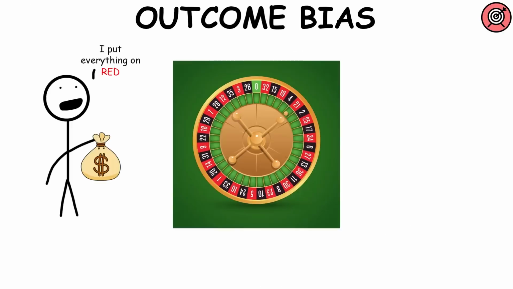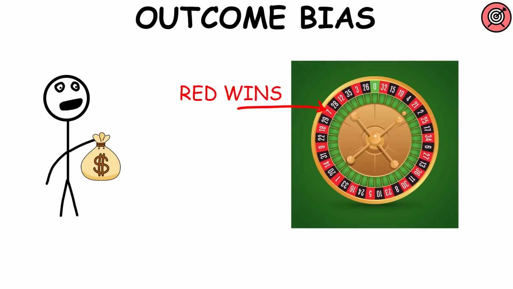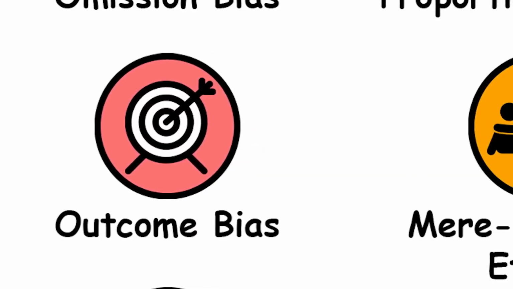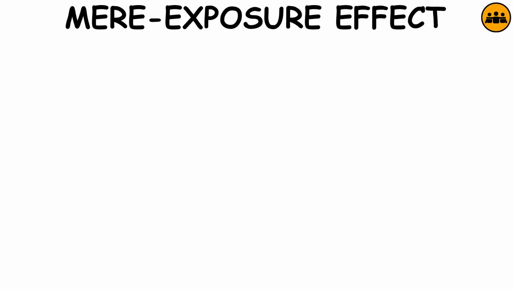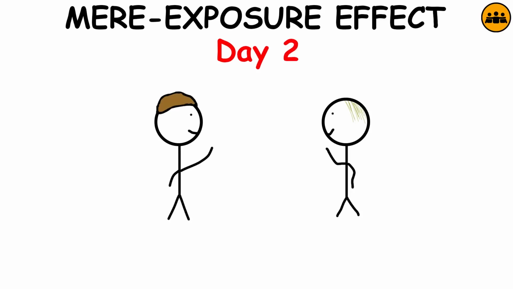Outcome bias. It's the tendency to judge a decision by its eventual outcome instead of the quality of the decision at the time it was made. Mere exposure effect. The mere exposure effect is a psychological phenomenon by which people tend to develop liking or disliking for things merely because they are familiar with them.